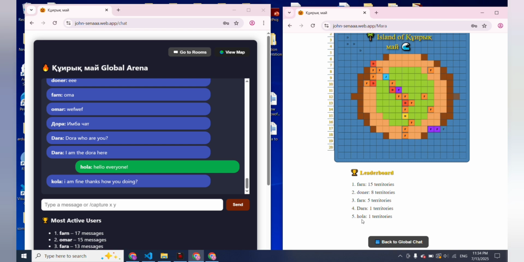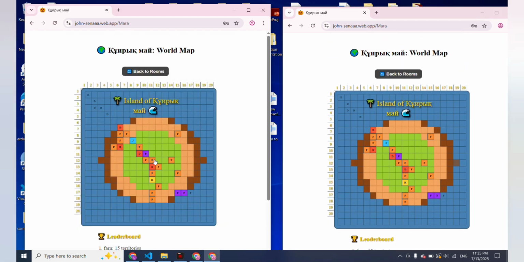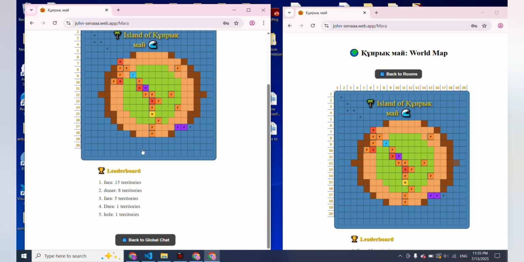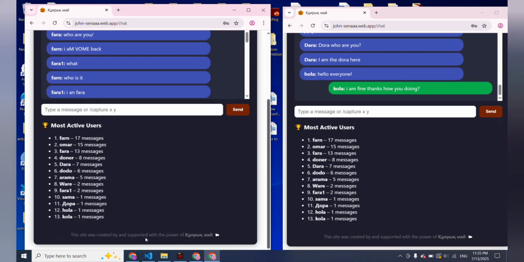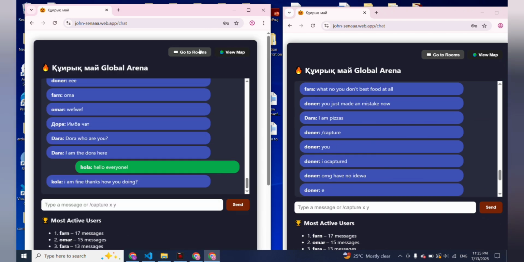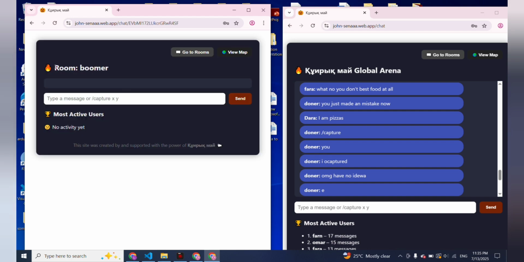I got first place with only one territory here, and everyone else can see how much progress they have by area and by speed. We can also create rooms together with other members. For example, let's create a room called boomer.